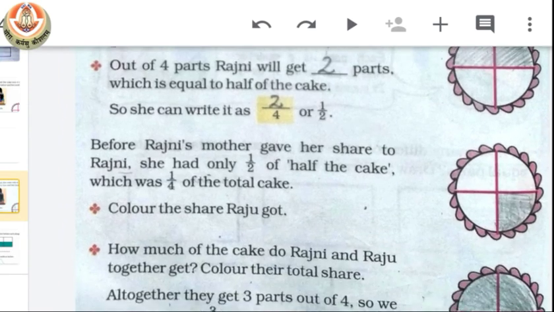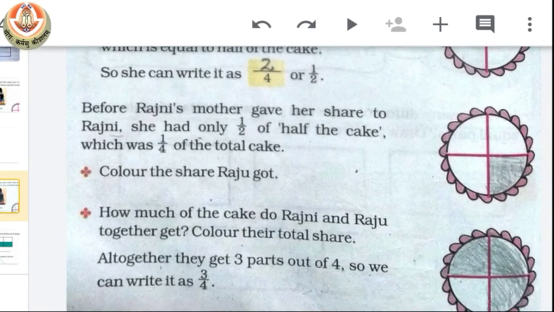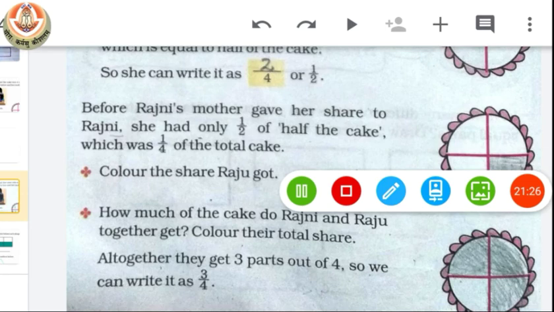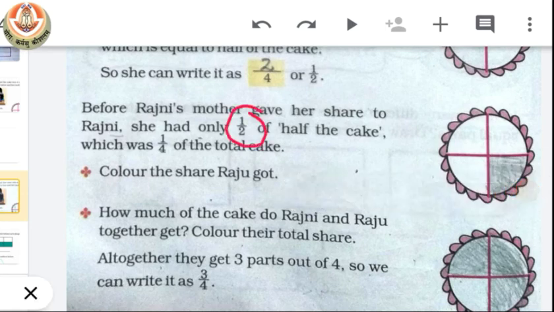Before that she had only half of half, means 1/4. Now we have to color how much share Raju has. Raju has only a quarter share. Now they are asking how much is Rajni's and Raju's share together. So it is 3 out of 4.